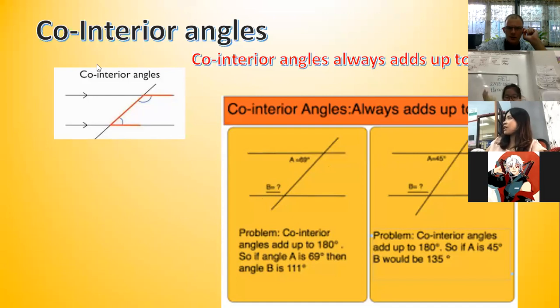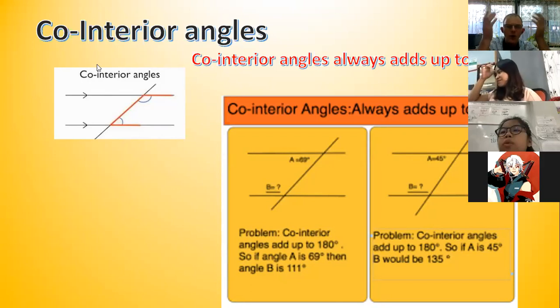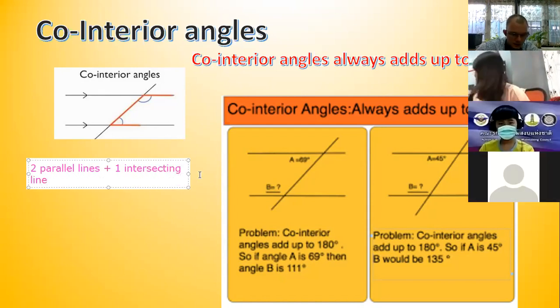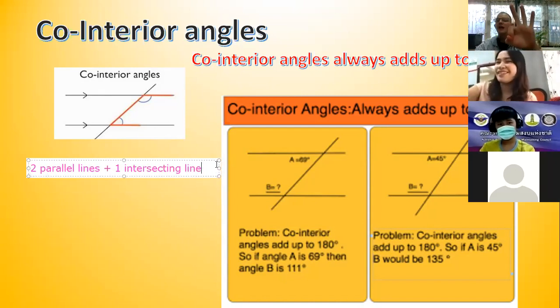Okay, so our first word, the big word here, co-interior angles. Now, how do these co-interior angles form? Well, for a co-interior angle to form, you need two parallel lines plus one intersecting line. So you need two parallel lines and one intersecting line. So you need three lines.